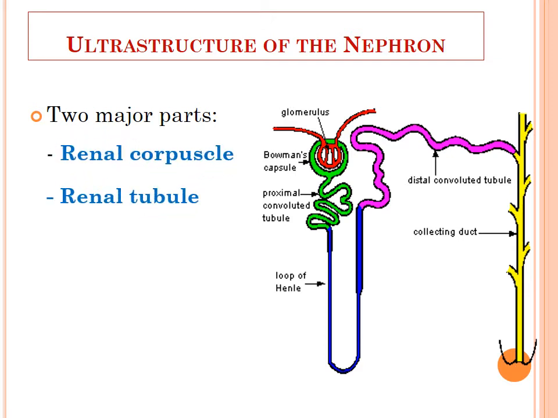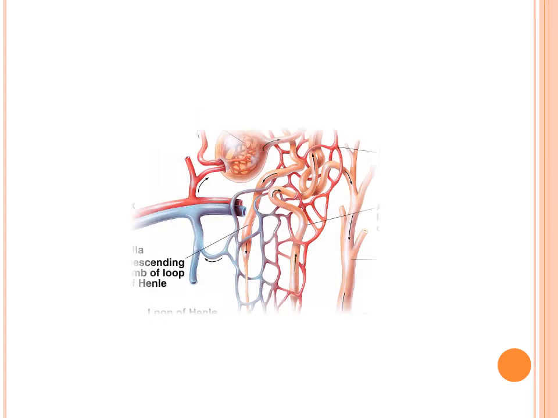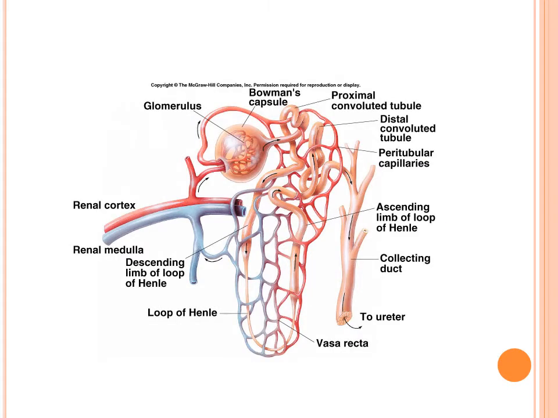One is the renal corpuscle and the other is the renal tubules. This initial portion of the nephron that you can see here is the renal corpuscle, and these hollow tubular or longitudinal structures are the renal tubules. So we have to discuss the nephron in these two broad portions. First we have to learn about the renal corpuscle, and second the renal tubules. This is how the nephron looks microscopically. The initial portion, the renal corpuscle, is a rounded tuft of renal capillaries, and these are the various tubules, the tubular structure of the nephron.